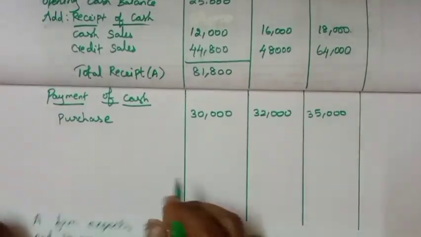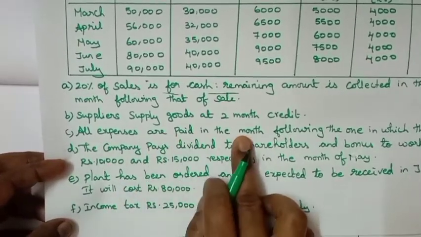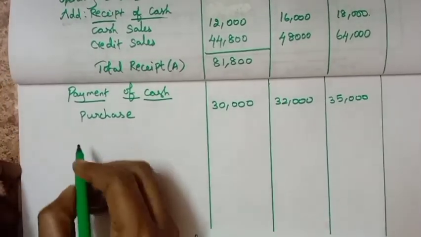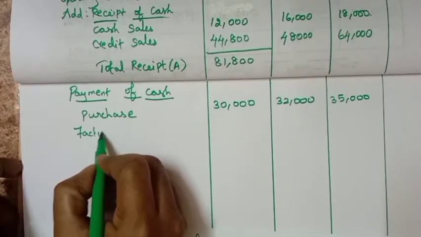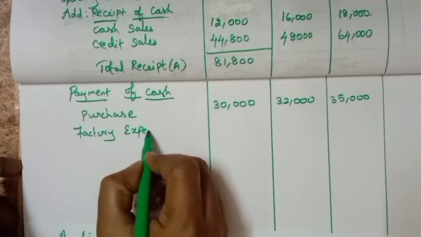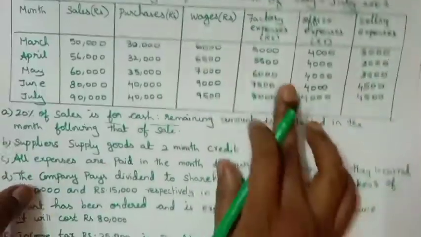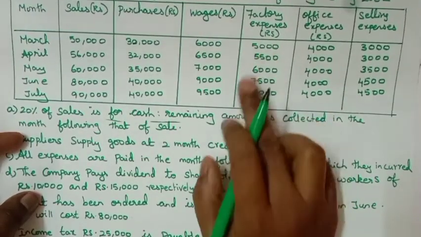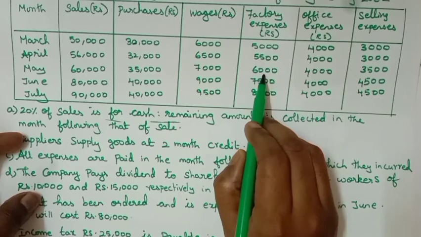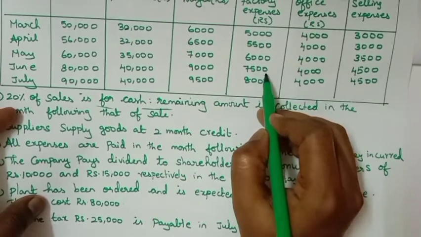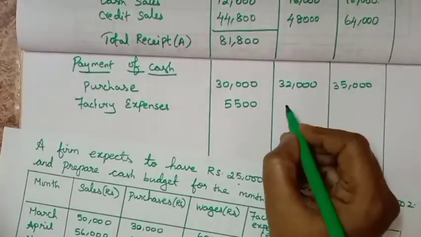Next adjustment: all expenses are paid in the month following. That means factory expenses. March's 5,000 is transferred to April, April's 5,500 is transferred to May. Now we will write 5,500 in the month of May. Next one 6,000 and last one 7,500.